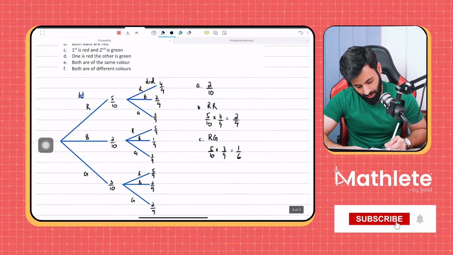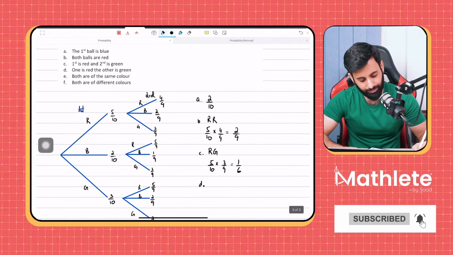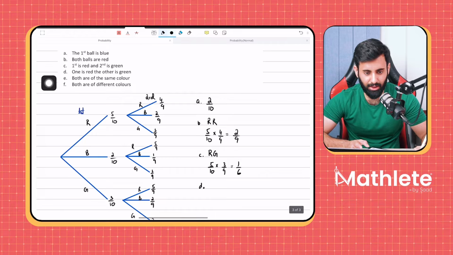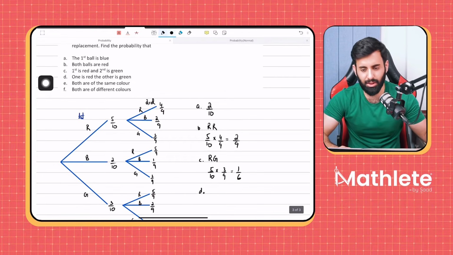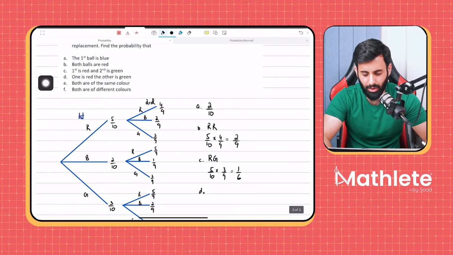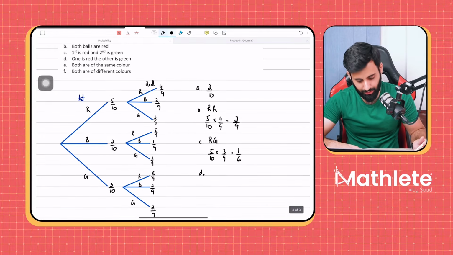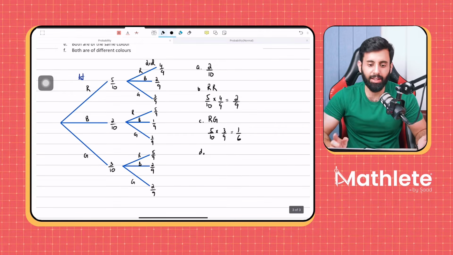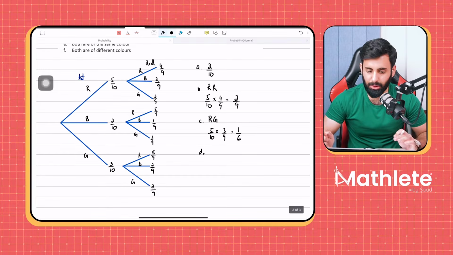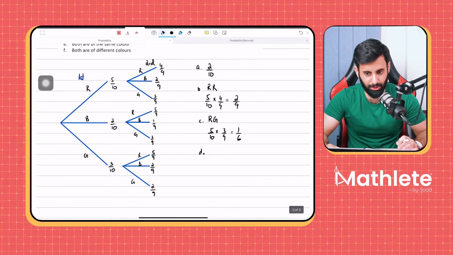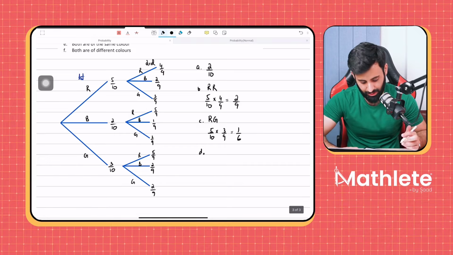Now let's do part D. Part D says one is red and the other is green. Now tell me the difference between part C and part D. Or do you say there is no difference? Order, exactly. So here we add all the possible orders. We consider all the possible orders, find their probability, and then add it.